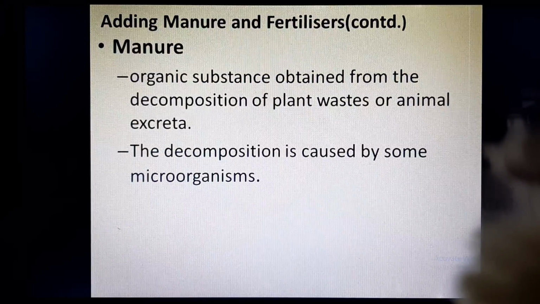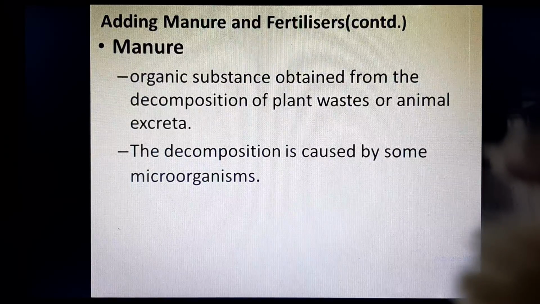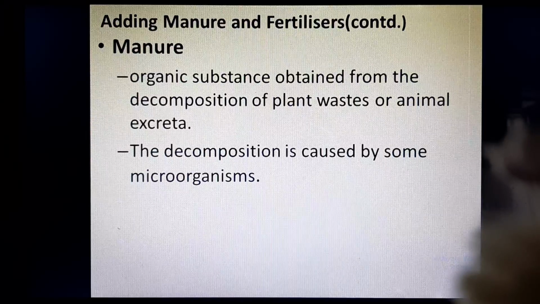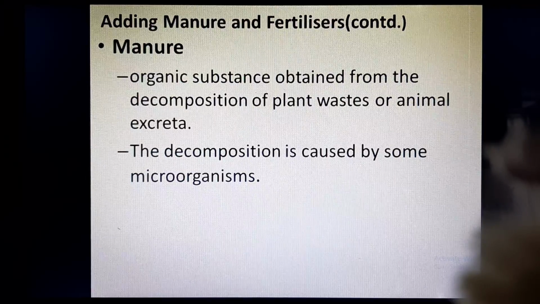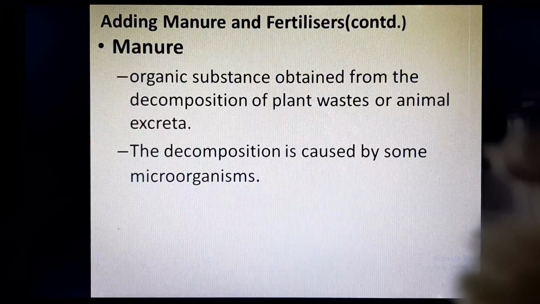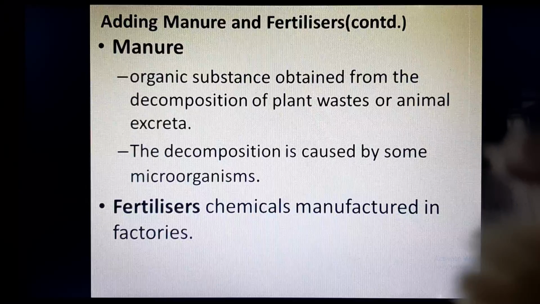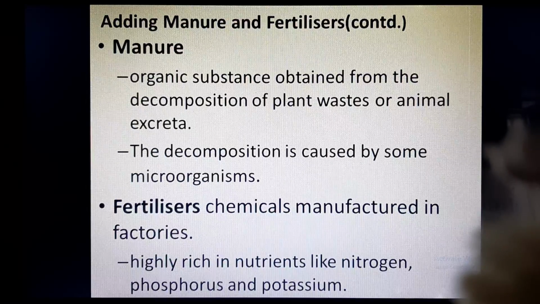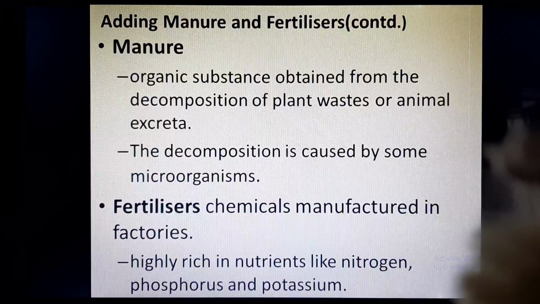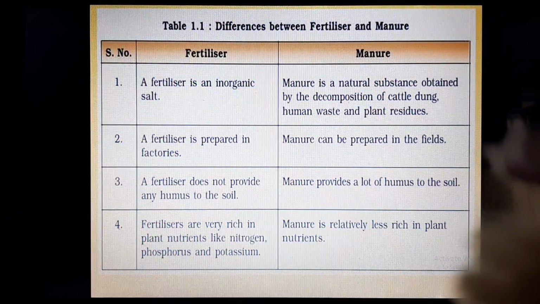We know that cow dung manure is an organic substance because it is obtained either from plants or from animals, and this waste is decomposed by microorganisms, whereas fertilizers are chemicals which are manufactured in factories. These are highly rich in nutrients like NPK, or nitrogen, phosphorus and potassium.